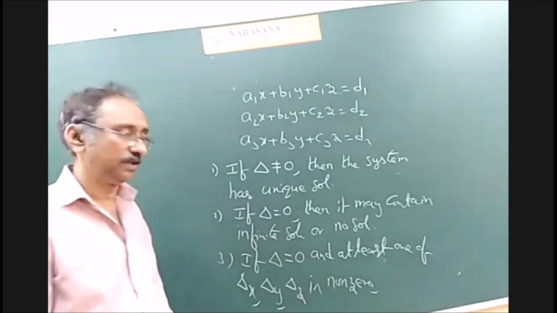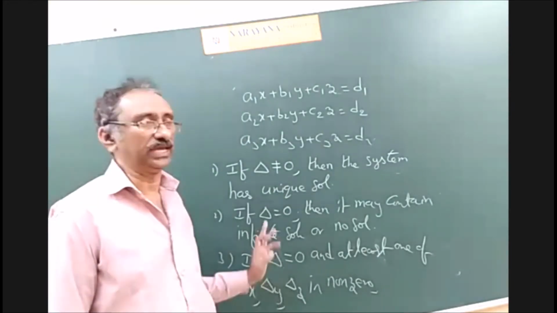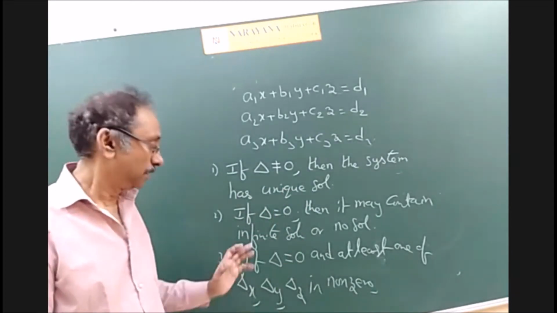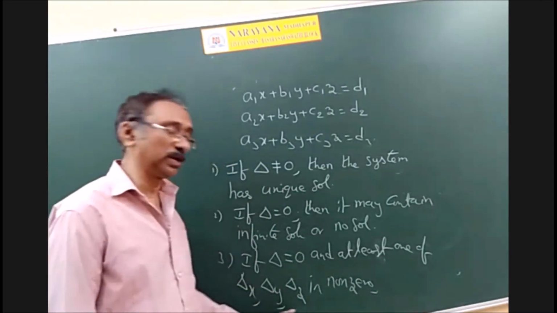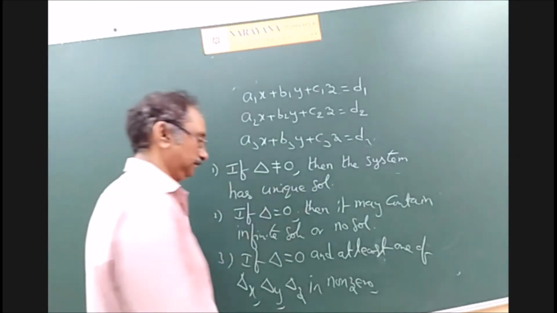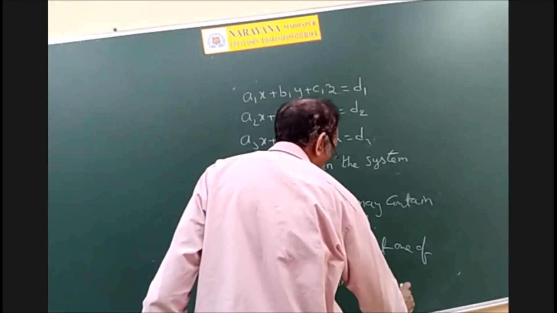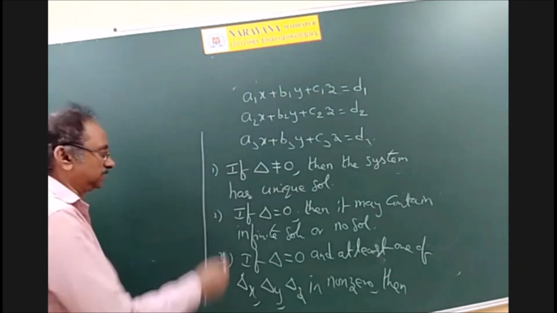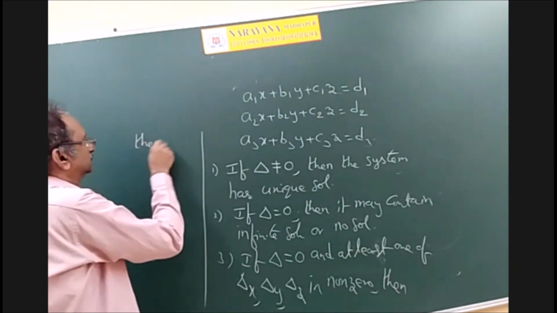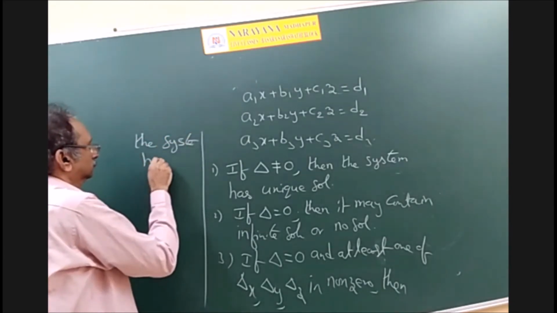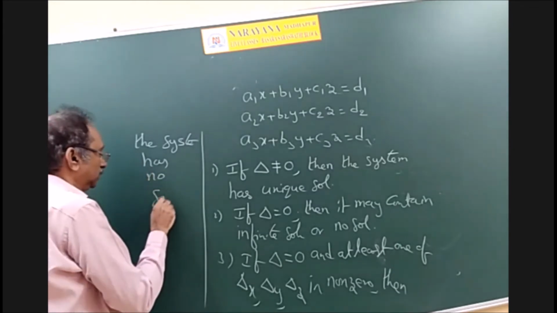If delta is equal to 0, we cannot say clearly whether it has no solution or infinitely many solutions. But if at least one of these three is non-zero, definitely it has no solution. Then the system has no solution.